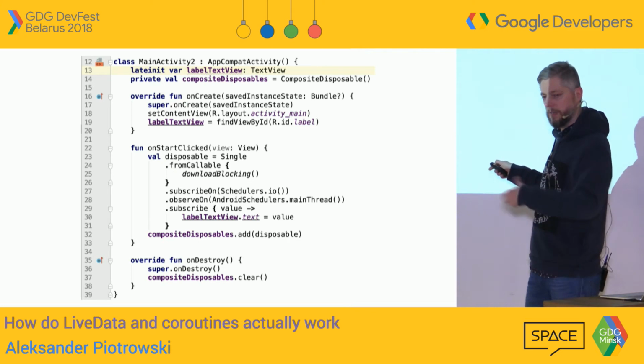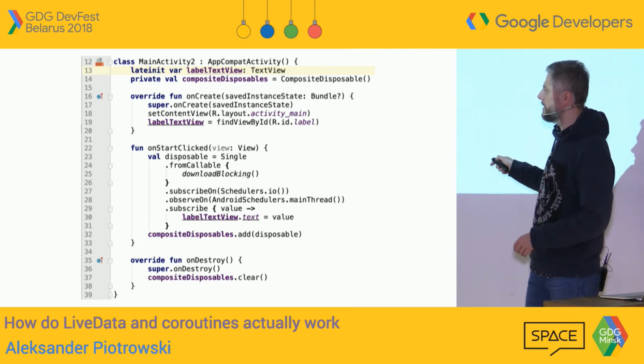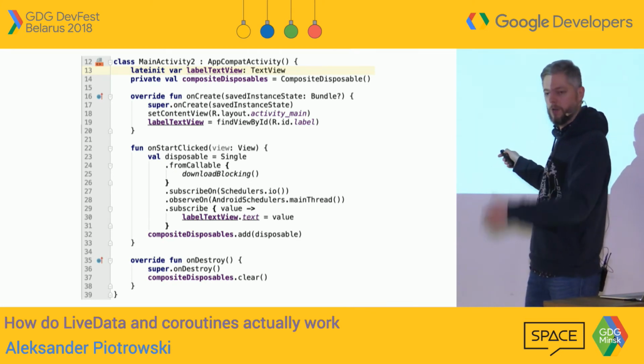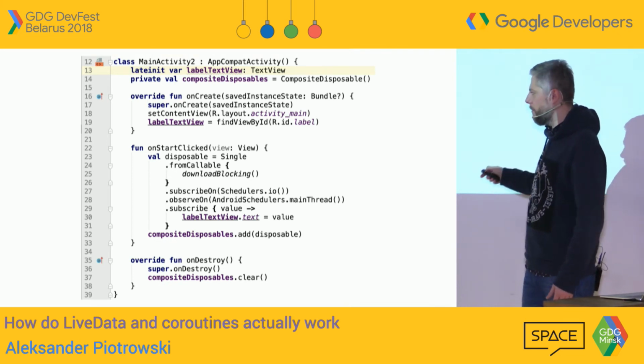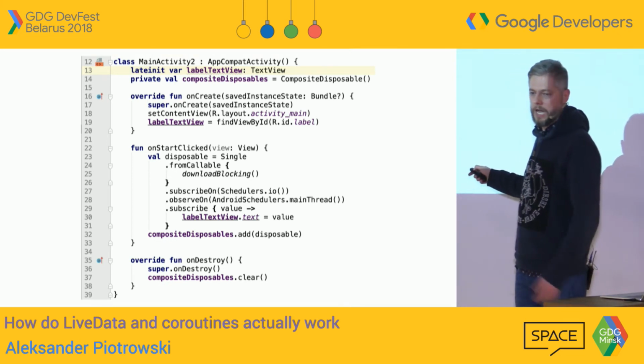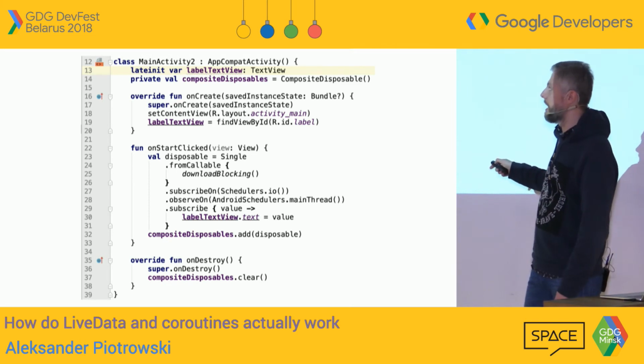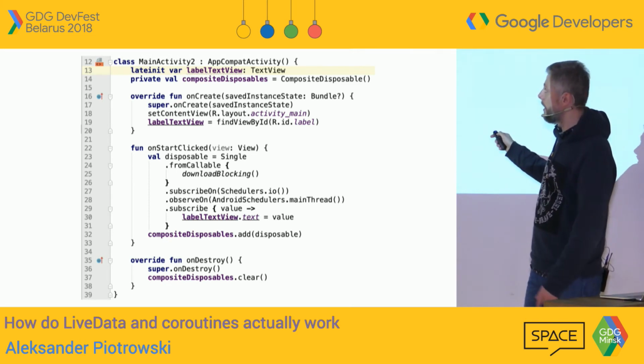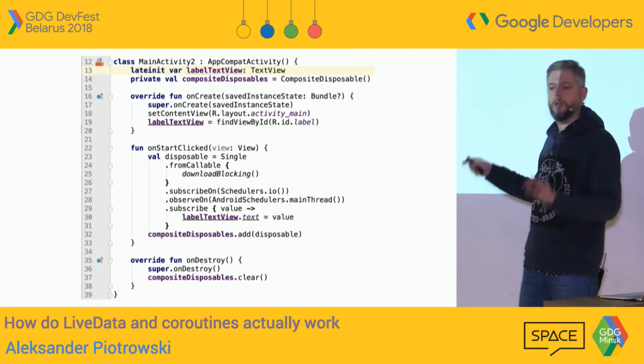I want to change label. The outcome of that will go to the UI. So I'm saying, please post that on the UI thread, right? And of course, I want to clean up after myself. So I'll just catch this disposable returned by subscribe. I added composite disposables, and on destroy, I will clear all of that, right?